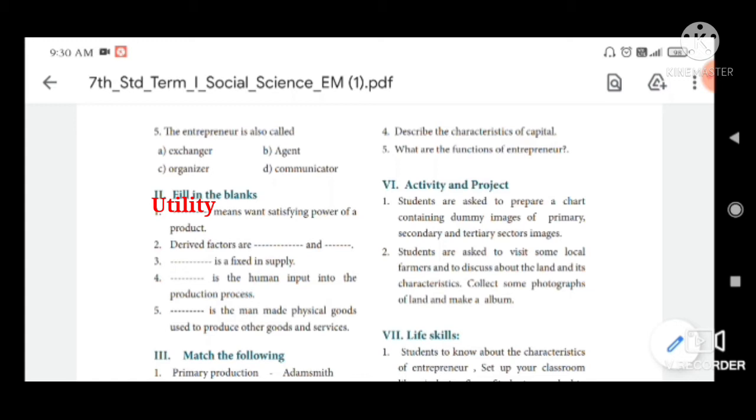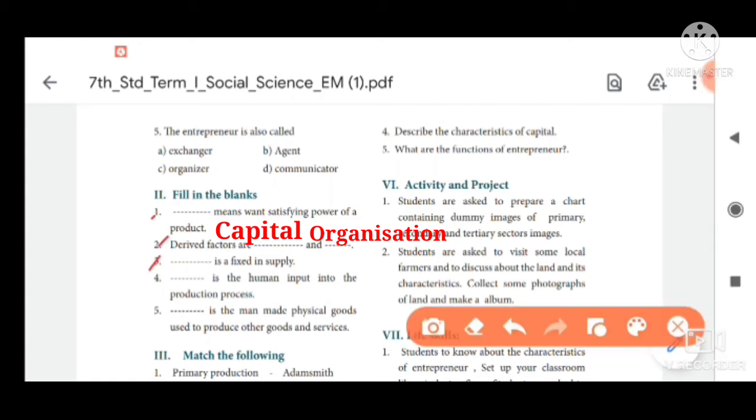Then second one, derived factors are dash and dash. The answer is capital and organization. Capital, C-A-P-I-T-A-L, capital. Organization, O-R-G-A-N-I-S-A-T-I-O-N, organization.